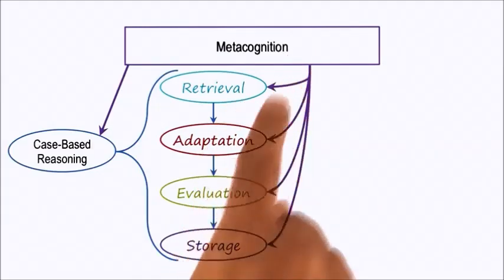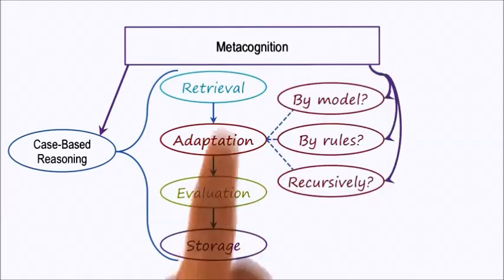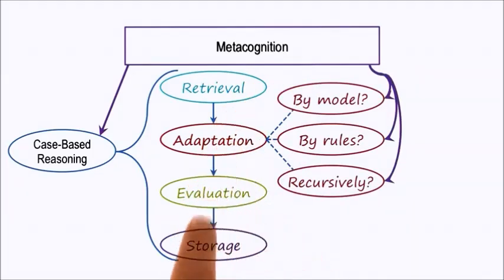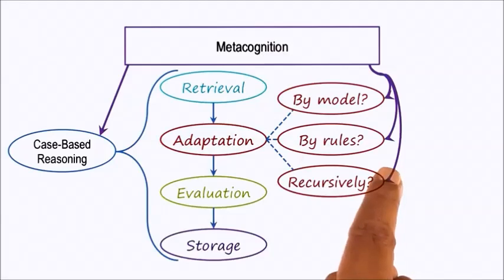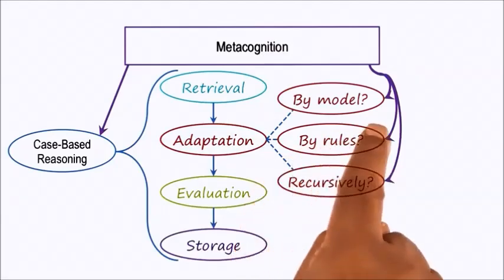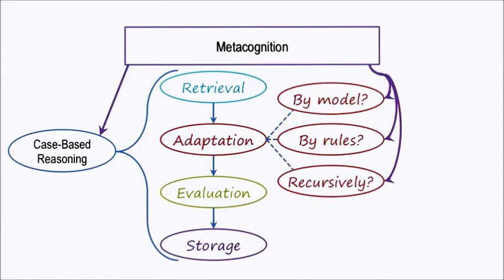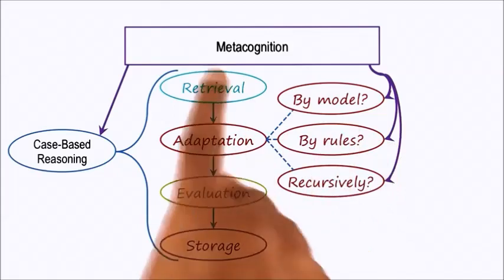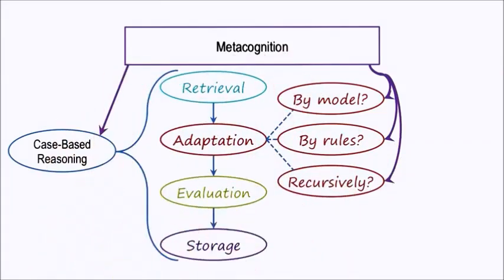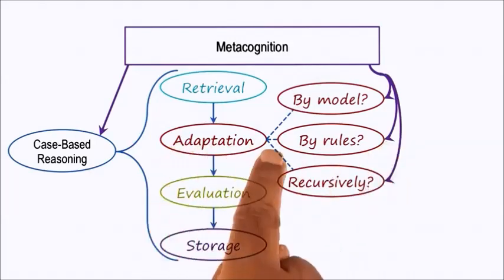Metacognition can now examine the requirements for each of the subtasks. And then, for each of the subtasks, it may decide on some strategy. For example, for the task of adaptation, metacognition may pick the method of case-based reasoning recursively, or it may pick the method of rules to adapt a case, or it may use models for the case adaptation. If metacognition picks the method of rule-based reasoning, then note that metacognition has shifted from the method of case-based reasoning overall to the method of rule-based reasoning for a subtask of case-based reasoning.